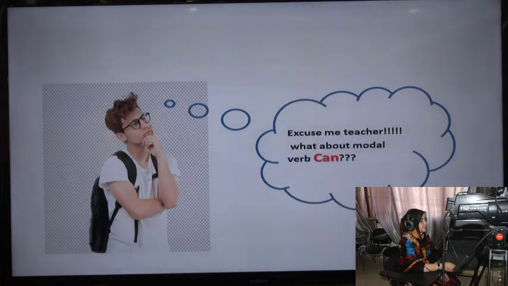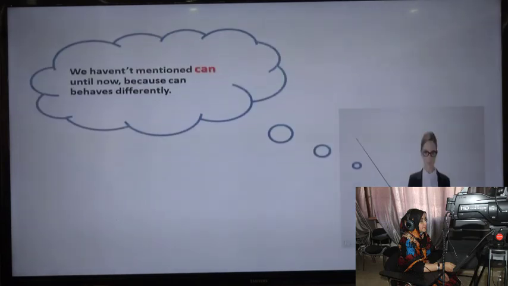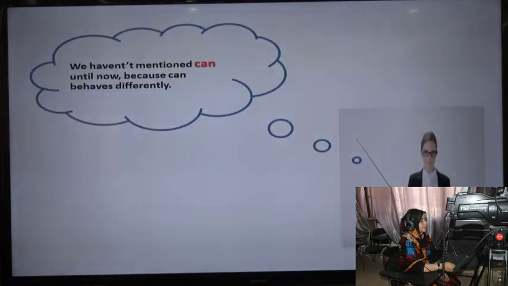Excuse me, teacher, what about modal verb can? As you see here, the student is asking about can. And I have mentioned this at the beginning of the lesson. We haven't mentioned can until now because can behaves differently.